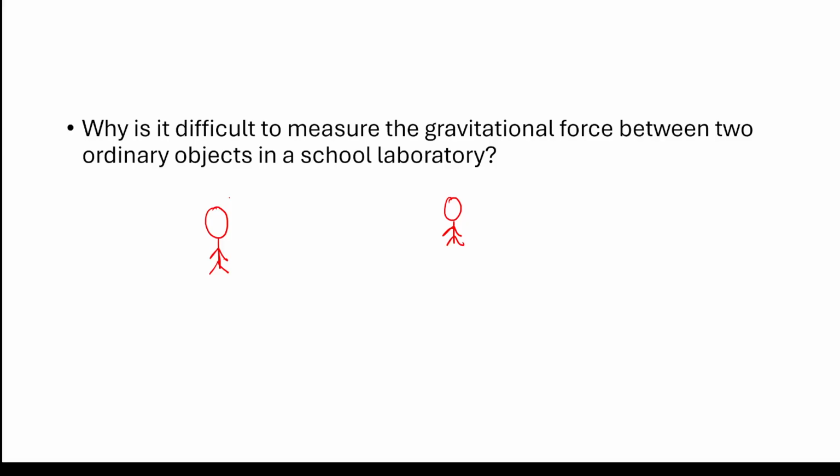One of my students has a mass of 60 kg, another one has a mass of 50 kg, and I keep them very, very close, let's say 0.1 meter. Not possible, but I'm just trying to show. Now tell me, what would be the value of the force between them? G times 60 times 50 divided by 0.1 squared.